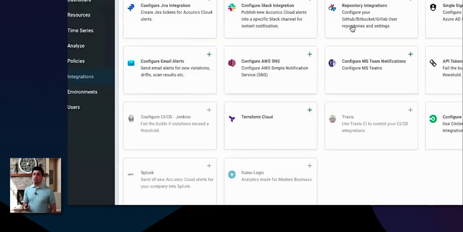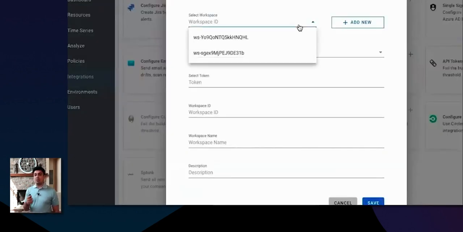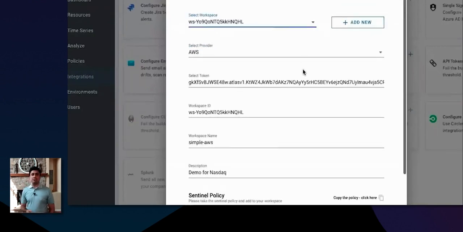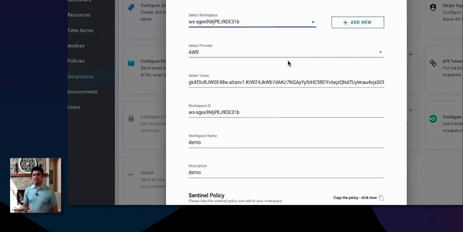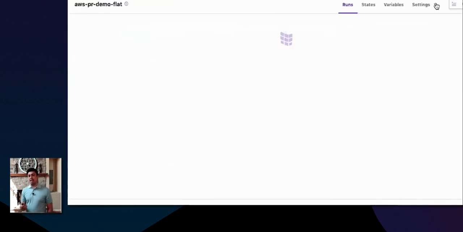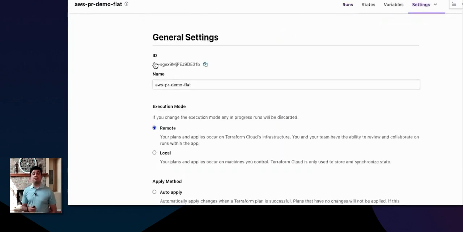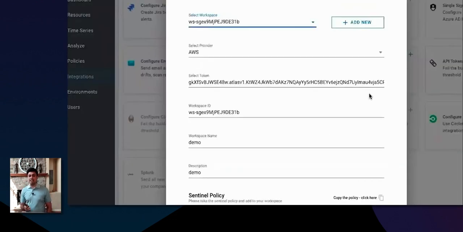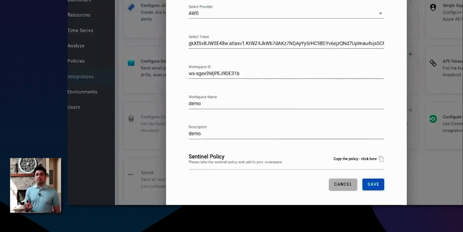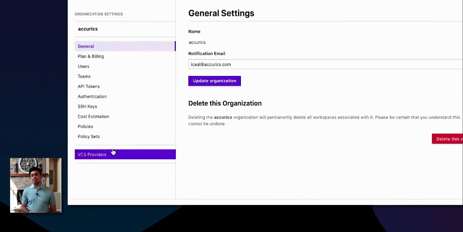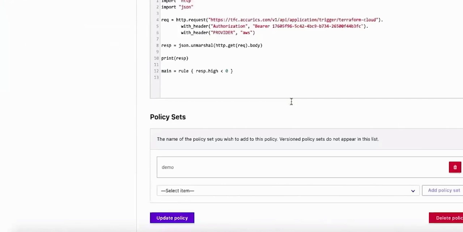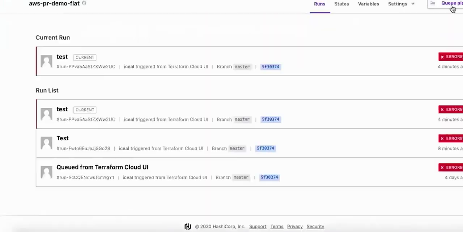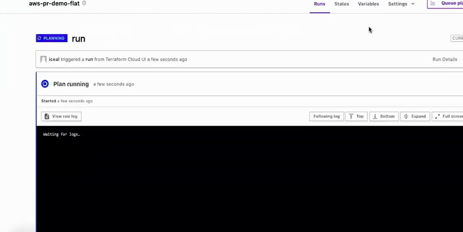All you have to do is go to your TFC, copy your tokens, paste them into our free tool at app.acryx.com, and integrate with your running plan on your TFC, and then let the plan run. Once the plan runs, it will automatically scan for all the security violations and security checks as well. If the checks are failing, it's going to fail the plan and report the violations. So we're just adding a quick Sentinel policy there, which is going to connect with our free tool. And the free tool is now ready and integrated.